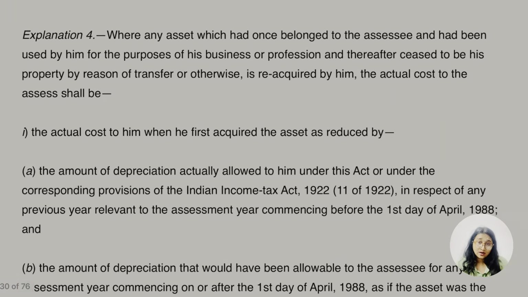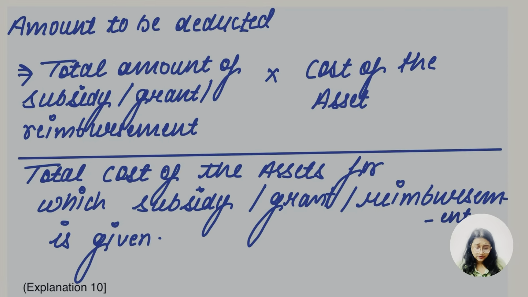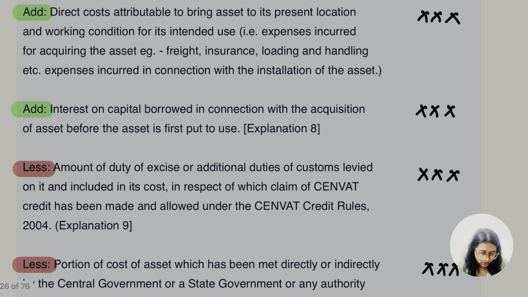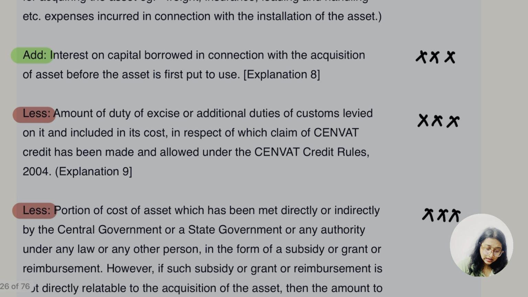So whatever the interest amount before it was put to use would be included here, ठीक है. Installed and put to use, ठीक है. Okay, so इतनी बात मेरे को cleared है as per Explanation 8. Let's go for the other part.